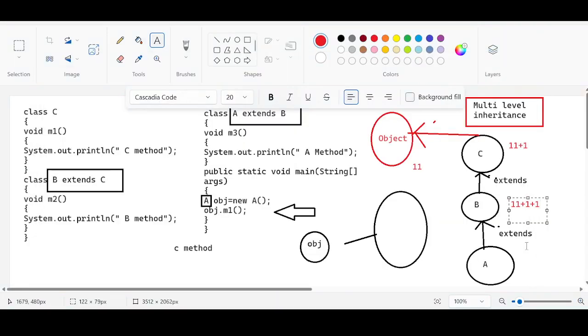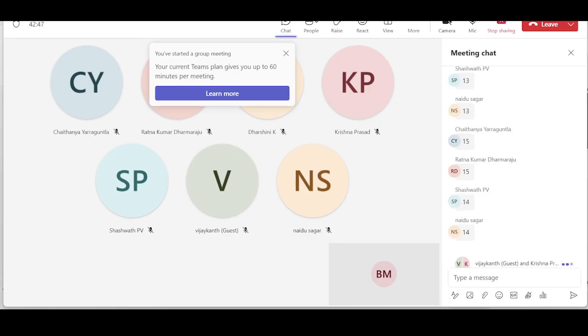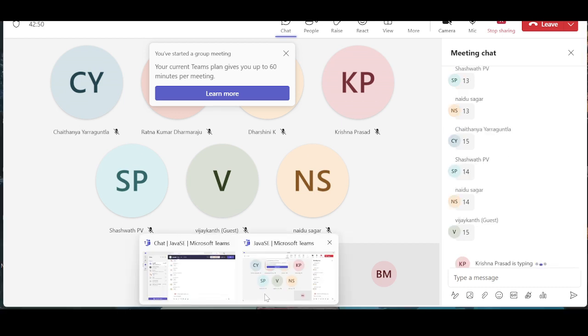Class A, 11 plus 1 plus 1 plus 1 plus 1. Is it right? 15 methods, do you agree? 14 or 15? Come to a conclusion.